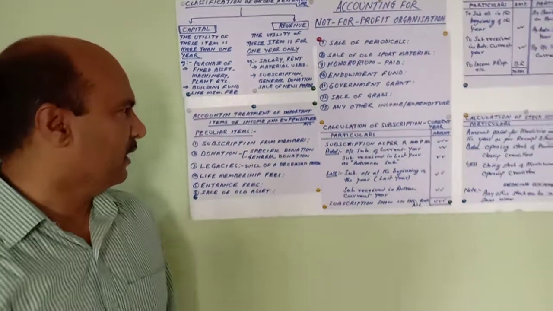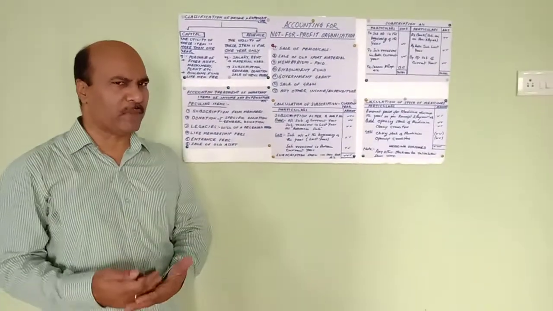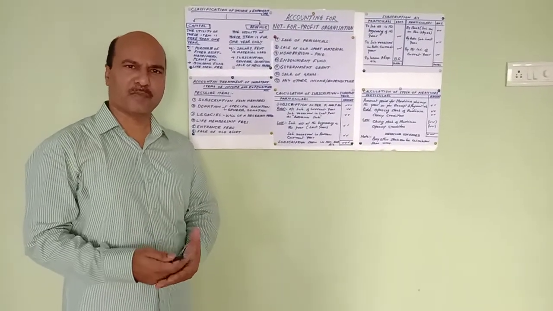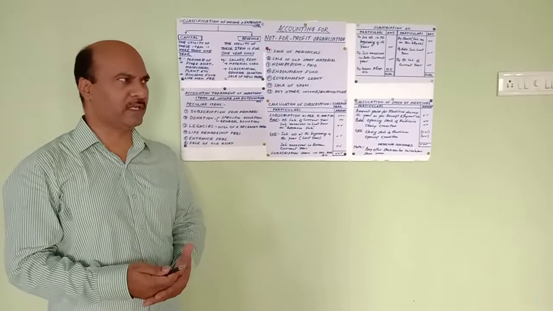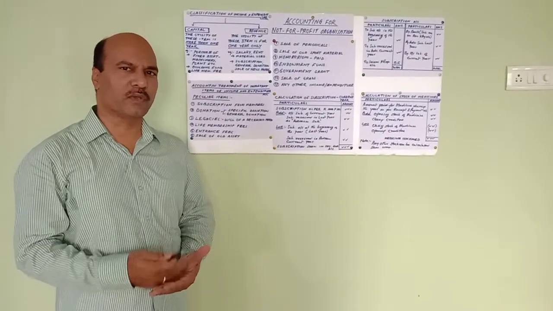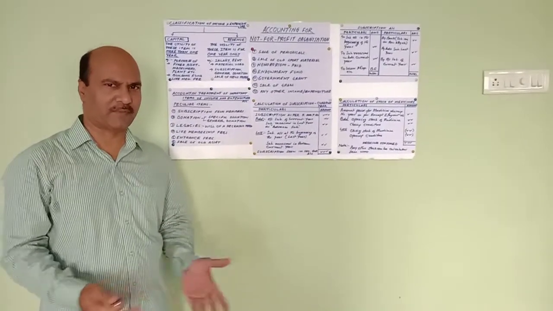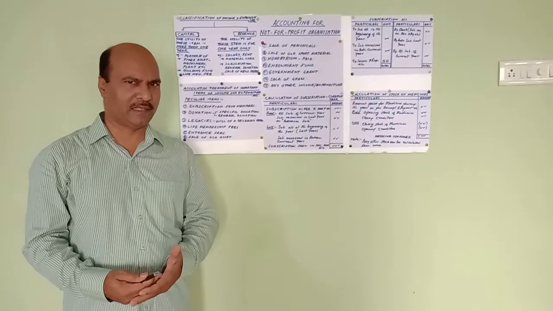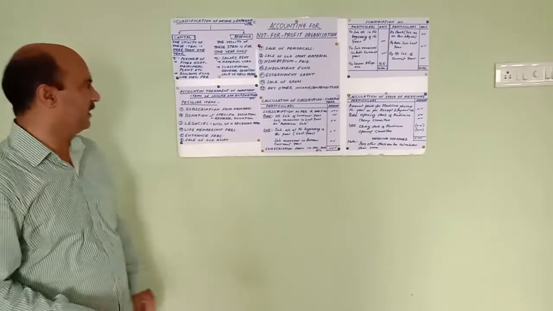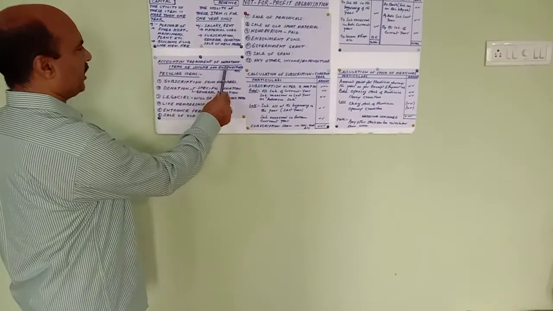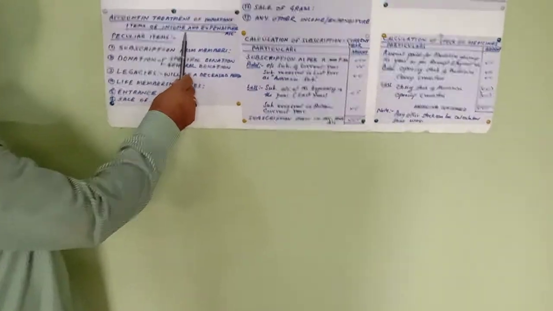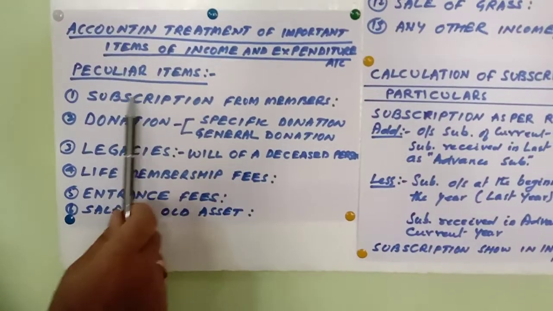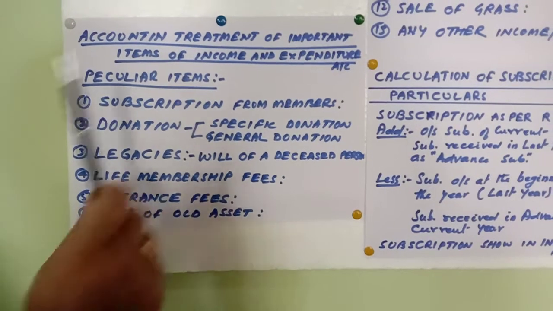Now let's see some peculiar items, or this you may consider as adjustment in your question. Actually this topic is going to come for 10 marks, but it will be subdivided into 2 or 3 questions. I will be telling about this later, but let's see how the accounting treatment of some important items is given. These important items are also known as peculiar items.